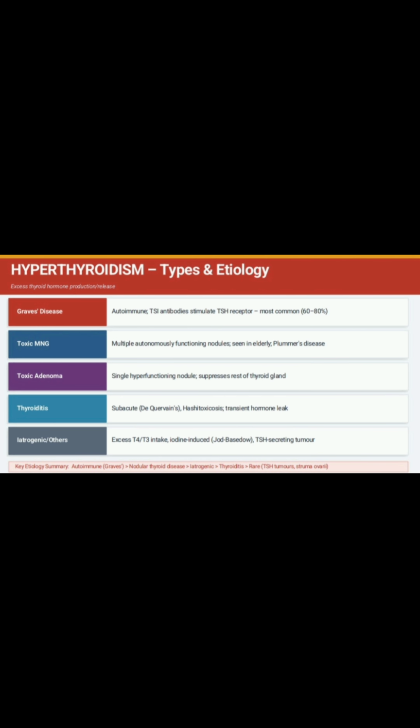Types of hyperthyroidism. Hyperthyroidism is of basically many types. First is Graves' disease. Graves' disease is the most common cause of hyperthyroidism. It is caused by antibodies which stimulate the thyroid too much. This overstimulation causes excess production of thyroid hormone. It is most common in young to middle-aged women and tends to run in the family.